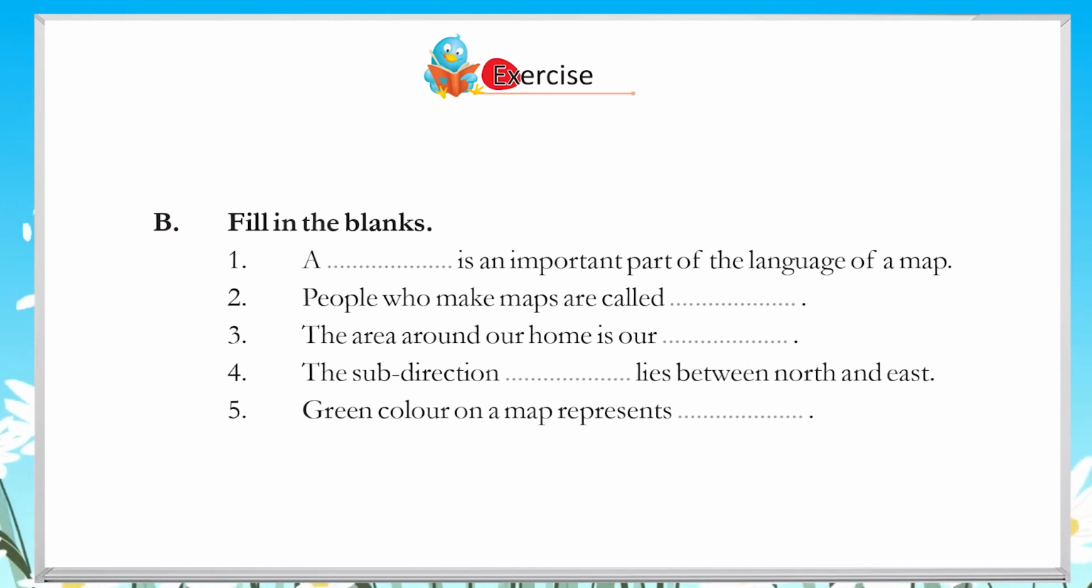B. Fill in the blanks. 1. A is an important part of the language of a map. 2. People who make maps are called. 3. The area around our home is our. 4. The subdirection lies between north and east. 5. Green color on a map represents.